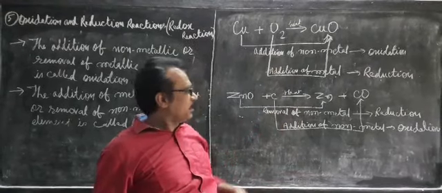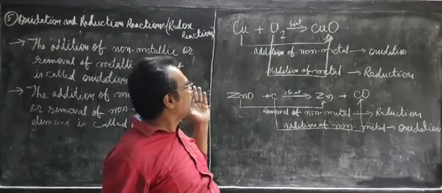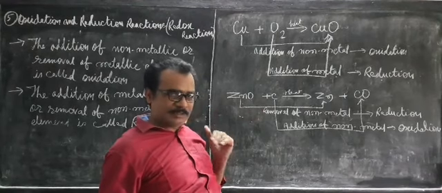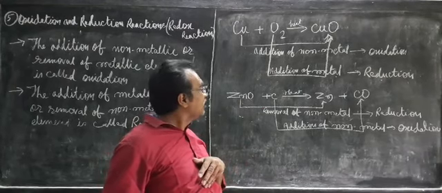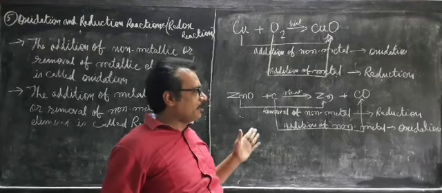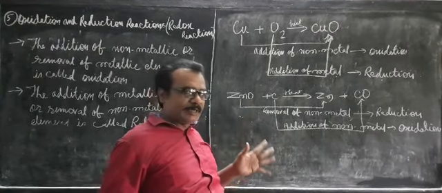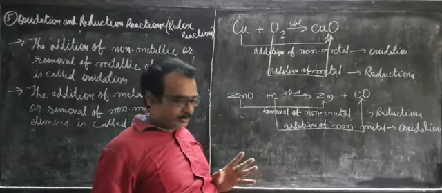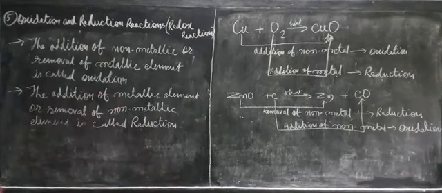A lot of metals are there, sodium, potassium, a lot of metals. If you find there is an addition of metal, then it is reduction. If you find removal of metal, it will be oxidation. So in this way we have explained to you in two different ways how to find out the oxidation and reduction process. Thank you very much.